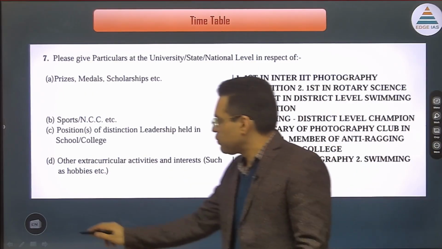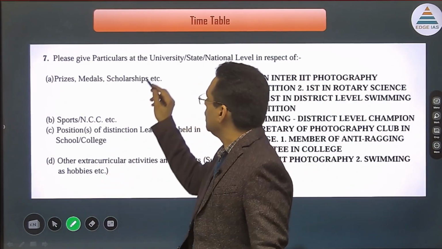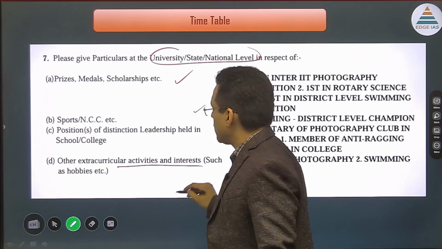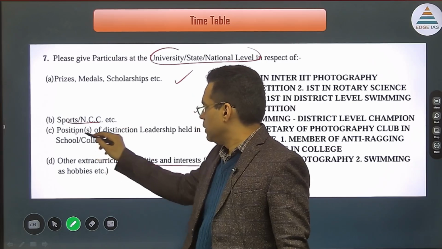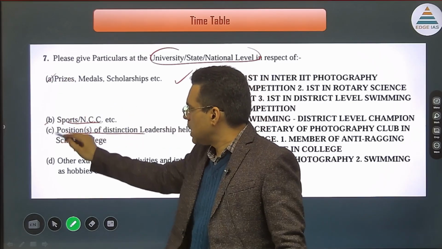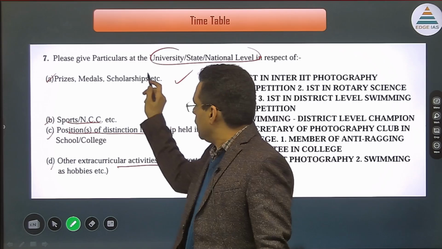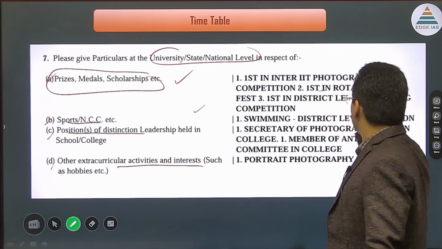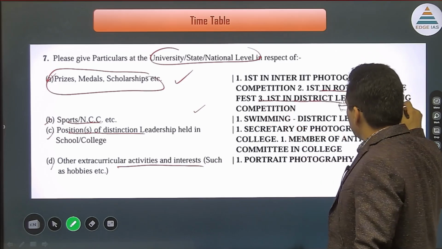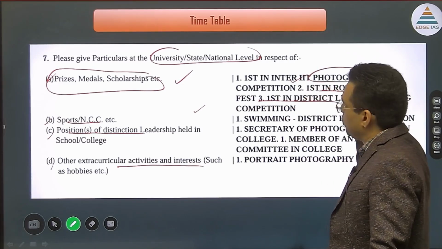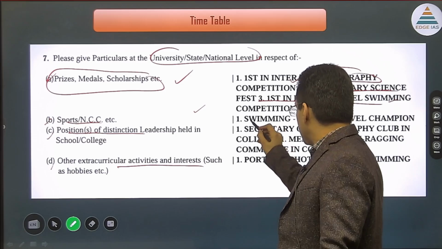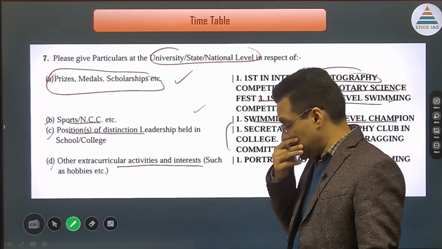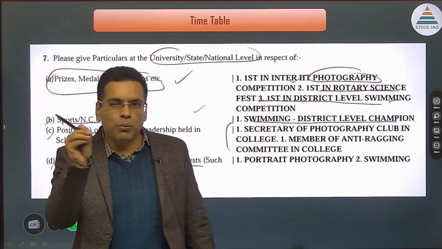Similarly, the next one is, of course, your prizes, medals, scholarships, your extracurricular activities, the sports, NCC, the positions. All this information has to be filled in a very structured manner. If you have prizes, medals, scholarships, make sure that you fill them and that the information is correct. Maybe you have won some competition, some medals or scholarship, you were a participant in some sports at district level, you also got some leadership position at school level or college level. So you have to portray such information.